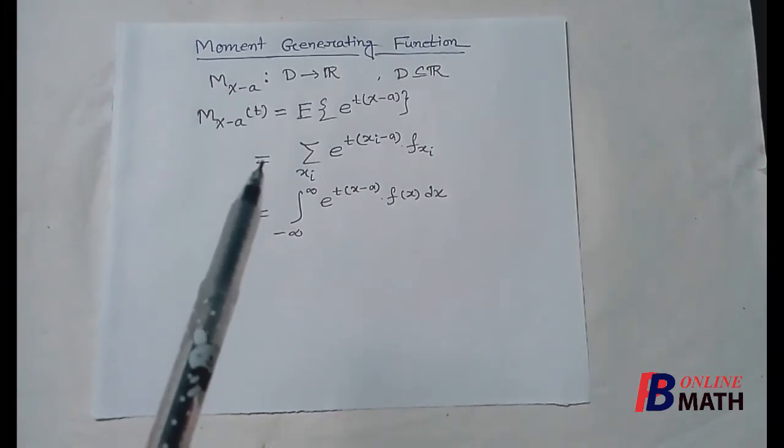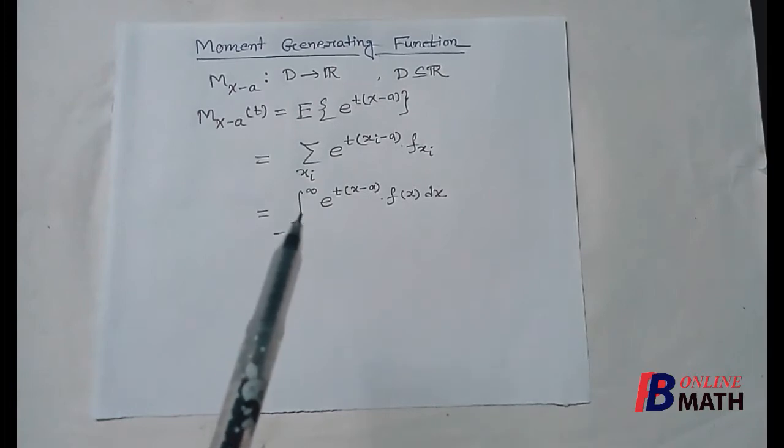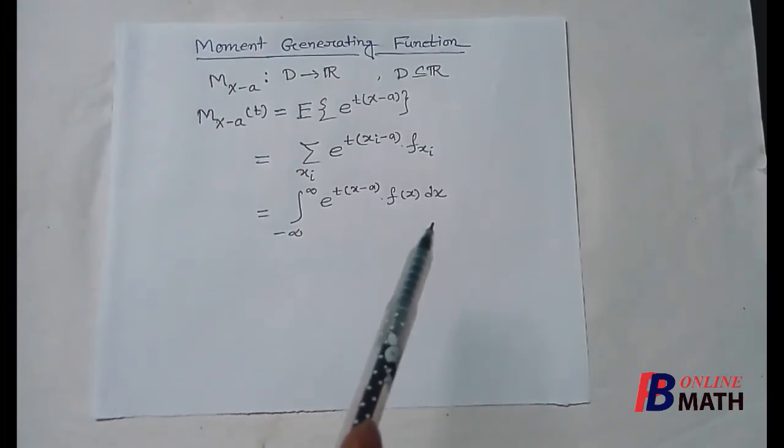If the random variable is continuous, then the expectation is equal to the integration from minus to plus infinity of e to the power t into (x minus a) multiplied by the PDF f of x.